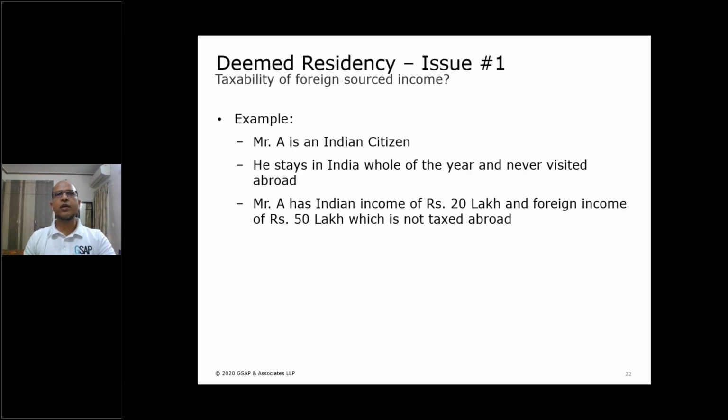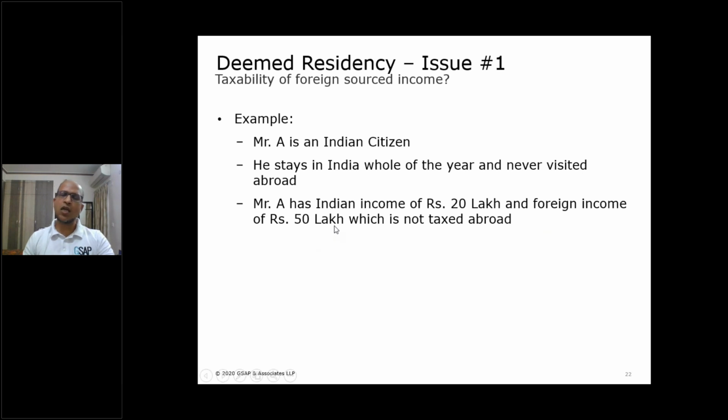Now let's try to understand this with the help of an example. My example contains Mr. A. He is a citizen of India. He stays in India the whole year. Throughout the year he was in India, and assume he never visited abroad, meaning for the past 10 years he was in India. He was always a resident of India. In the relevant year he has India source income of 20 lakh, more than 15 lakh, and